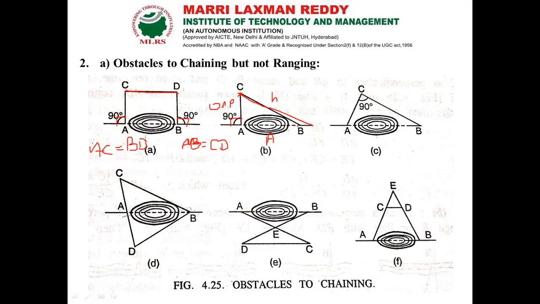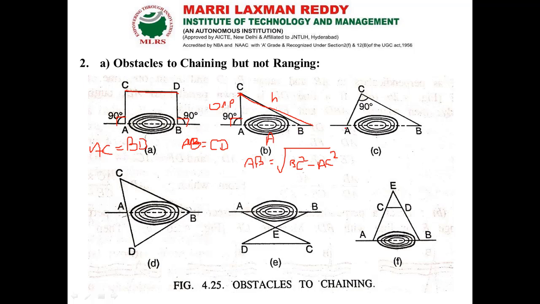So AB equals the square root of BC squared minus AC squared. This is how I can get the distance of the baseline AB.